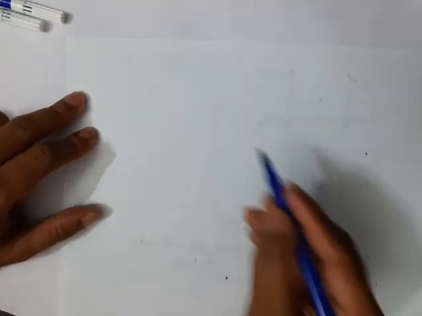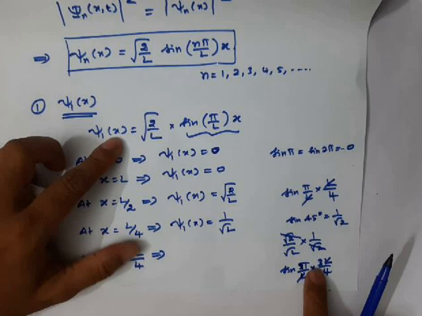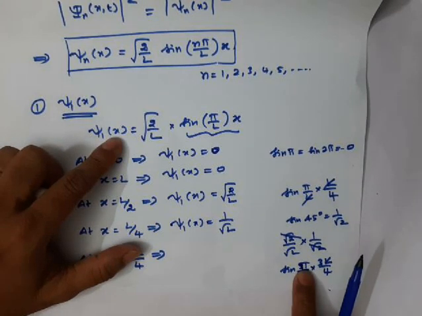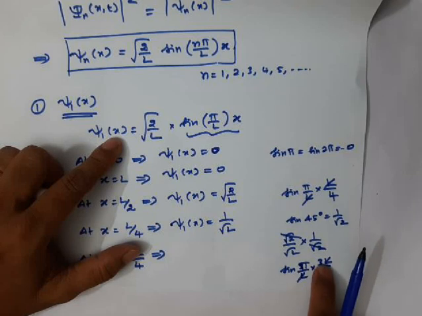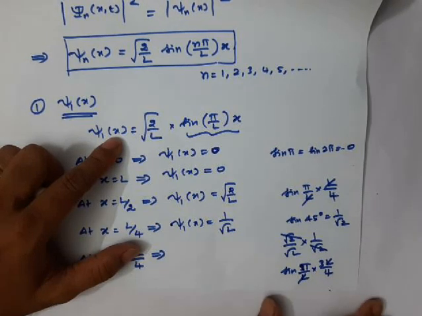So sin, what we got? Sin 3 pi by 4. Okay, pi value is 180. 180 by 4 is 45. 45 into 3, you will get 135. Okay, 135. So what is the value of sin 135?